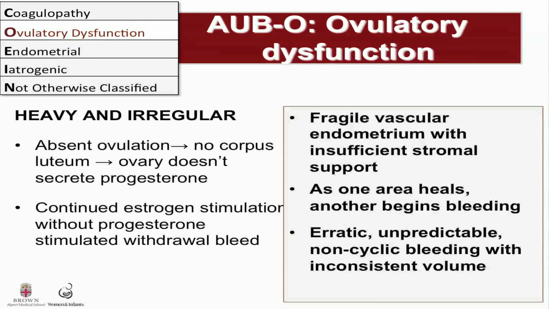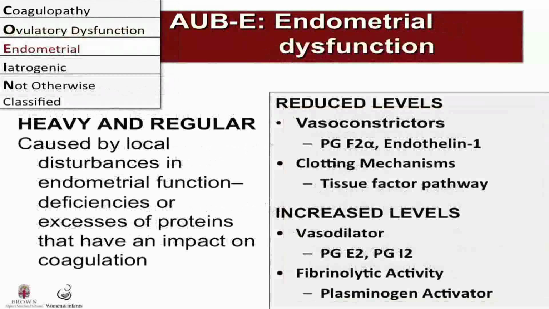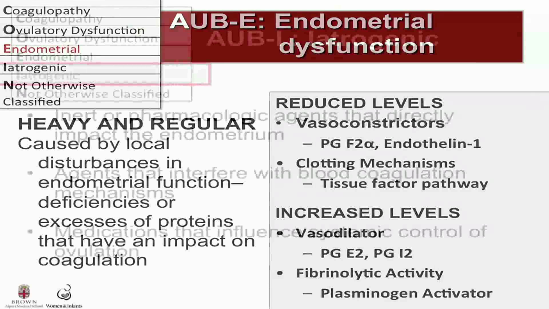So in patients with AUB-O, bleeding doesn't occur as a coordinated, synchronous event of the entire endometrium regulated by typical hormone cycling. This is why it's erratic and unpredictable. AUB-E is endometrial dysfunction. These patients have heavy and regular bleeding. This bleeding is caused by local disturbances in endometrial function, so deficiencies or excesses of proteins that have an impact on coagulation. Patients with AUB-E have been shown to have reduced levels of vasoconstrictors and clotting mechanisms and increased levels of vasodilators and fibrinolytic activity at the level of the endometrium.